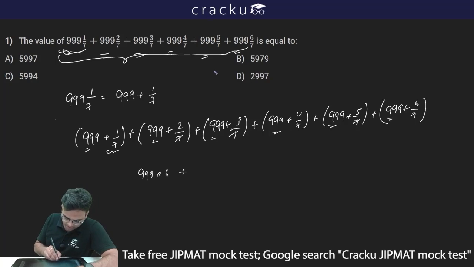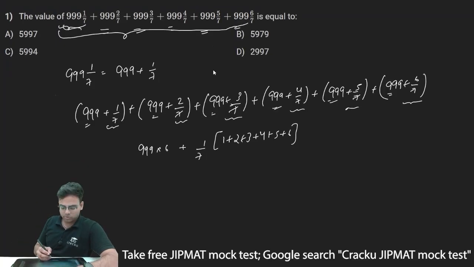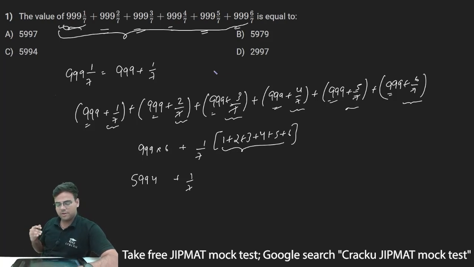Similarly, in all these fractions I can take 1 by 7 common. So 1 by 7 I have taken common, and this will be 1 plus 2 plus 3 plus 4 plus 5 plus 6. So 999 into 6 is basically 5994, since 999 into 6 is 1998 and thus 5994. Plus 1 by 7 times the sum of the first 6 natural numbers, which is 6 into 7 divided by 2, which is 21.